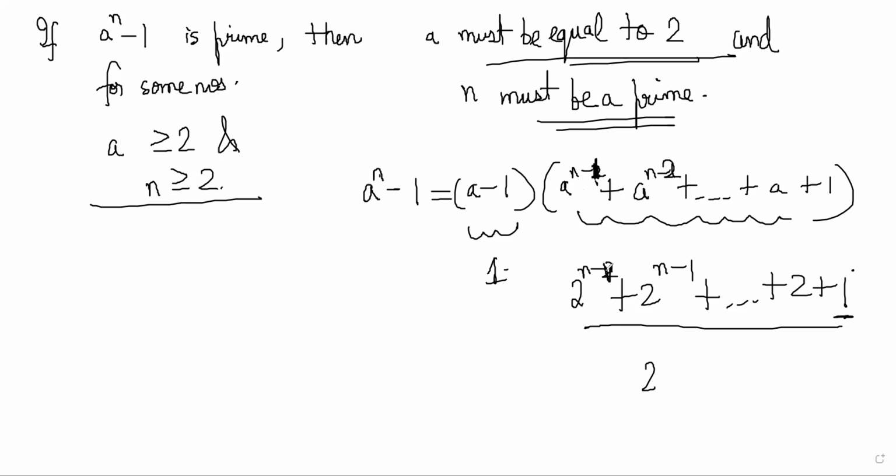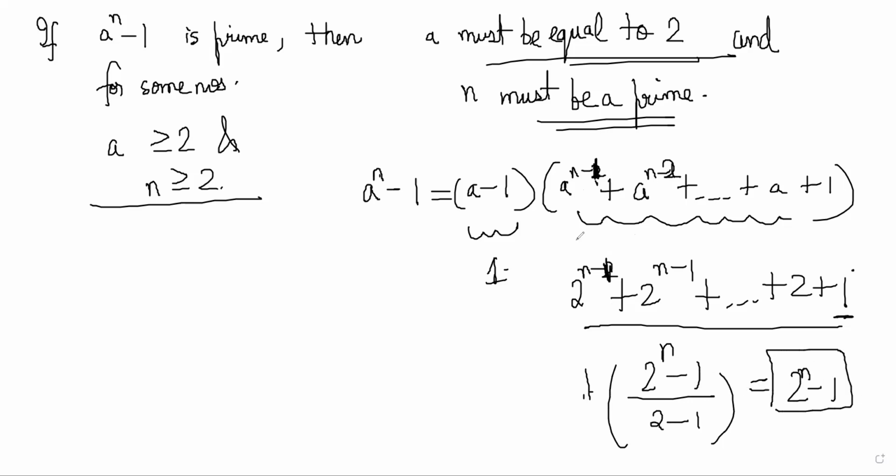So this is n minus 1. So there are actually terms from 1 to 2 power n minus 1. So the number of terms here is n. So 2 power n minus 1 by 2 minus 1 multiplied by 1. So that is your 2 power n minus 1, the sum of all of these numbers.